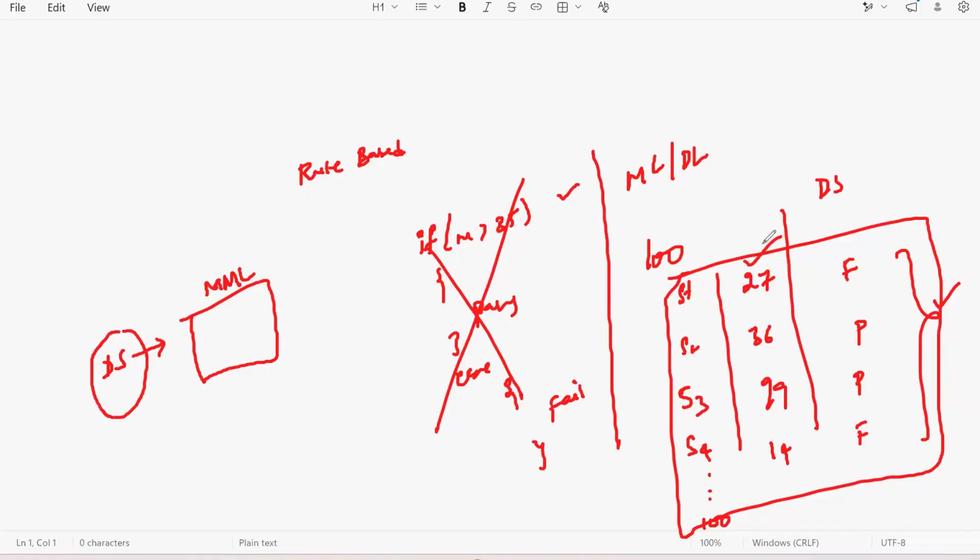Acha, student got 27, he got grade fail, 36 pass. In the sense, between 27 and 36 there is a benchmark which is deciding pass or fail. 99 pass, 14 fail. This is the way it goes through the entire data, and it will learn the patterns